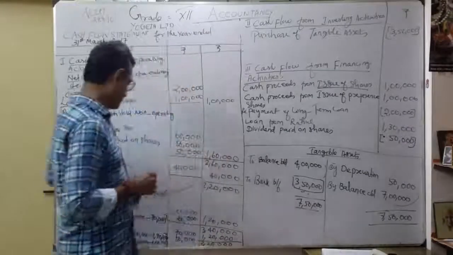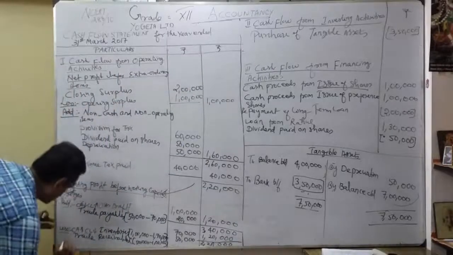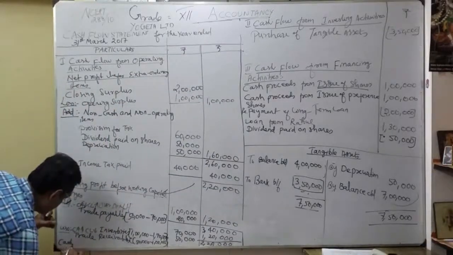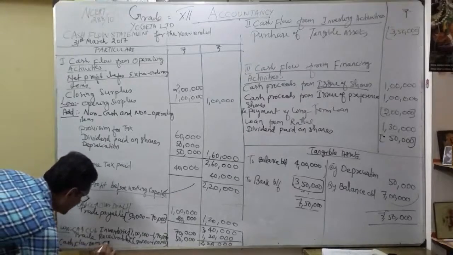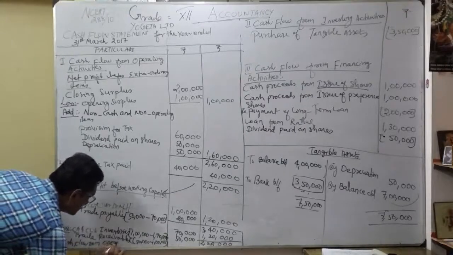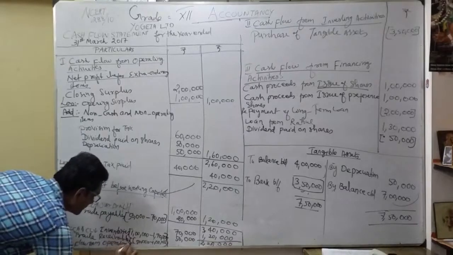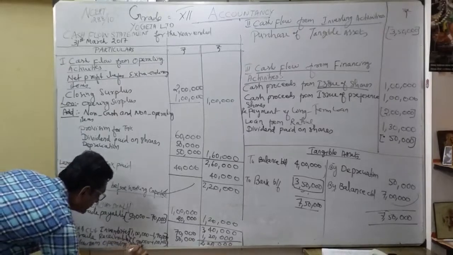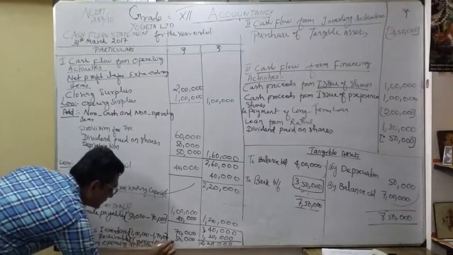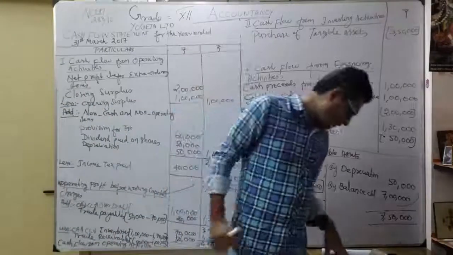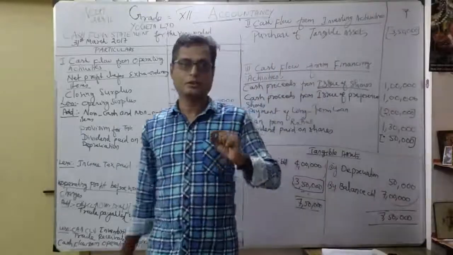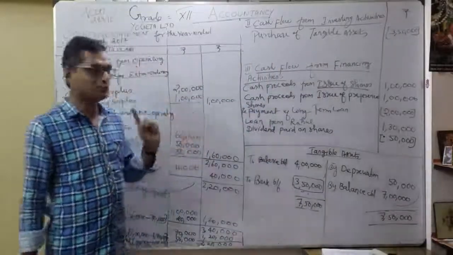Cash flow from operating activities. You are going to write what? Cash flow from operating activities. Okay, how much? 2,20,000. See your book, this is wrong. They printed it wrongly as 1,20,000. So please change the answer to 2,20,000.